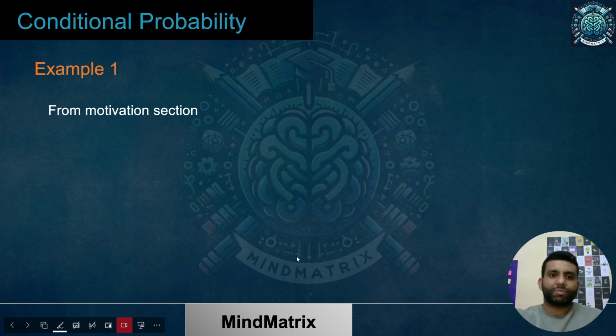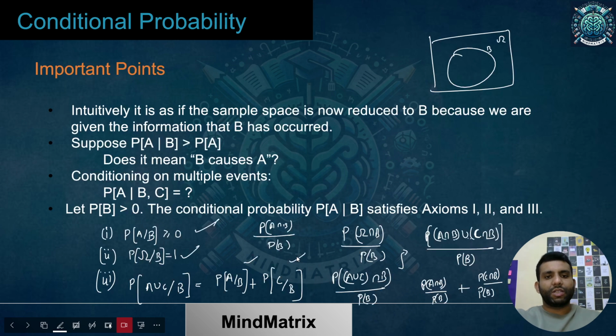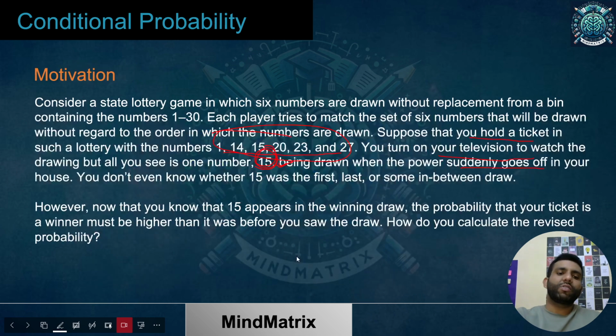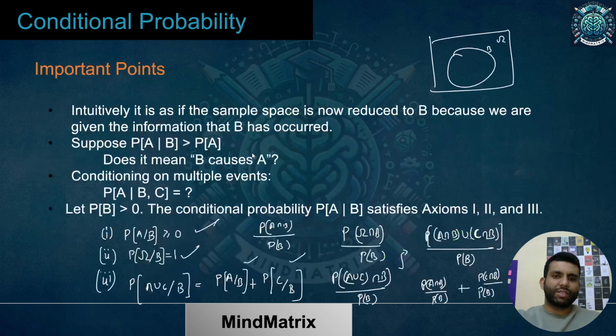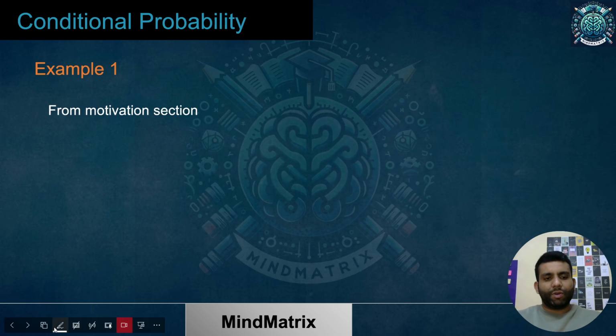Okay. So now we'll solve a few examples, and we have already seen one of the motivation examples. So we'll solve this example only. Let's take any example: 1, 14, 15, 20, 30, and let's say 24. I'll just write some sample. I just remember one number, which is 15. 15 was there, which was common.